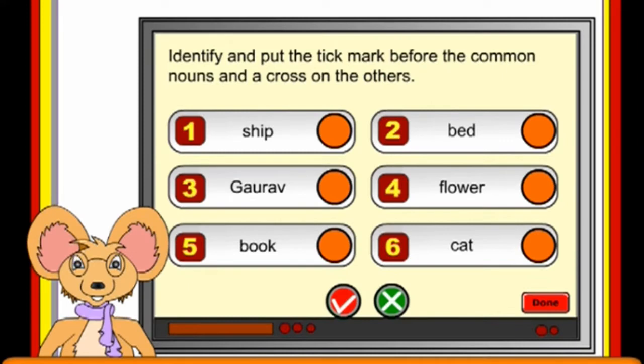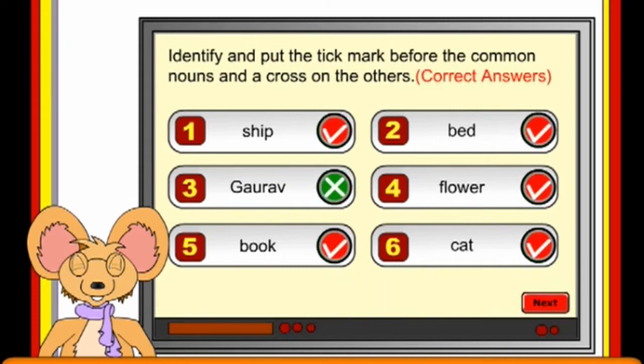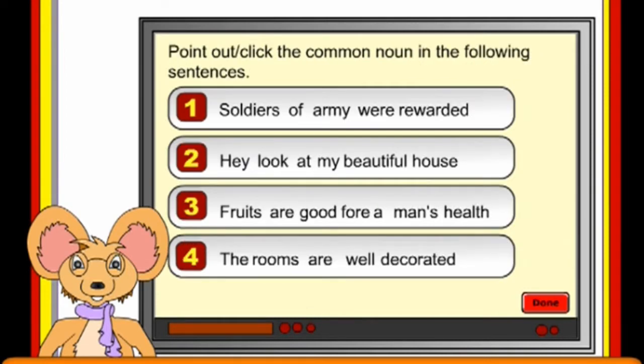Identify and put a tick mark before the common nouns and a cross on the others. Point out or click the common noun in the following sentences.